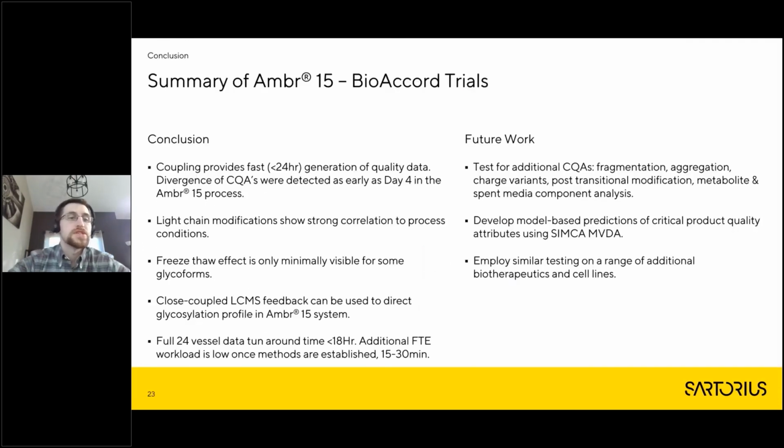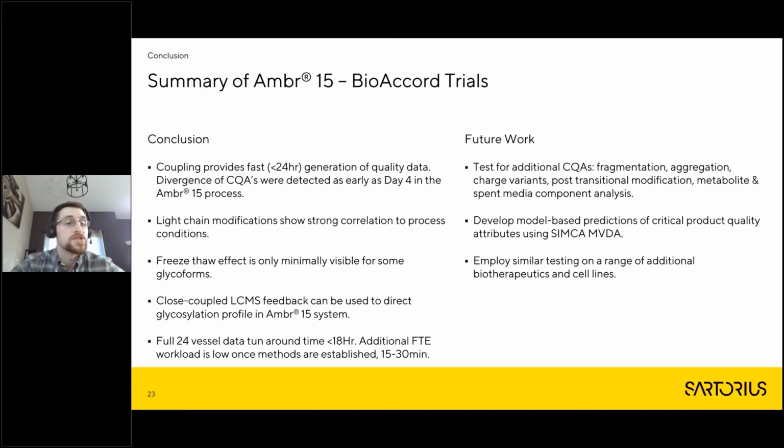Onto some conclusion statements. Coupling these two units together, the AMBER 15 and the BioAccord, we were able to see deviations in these CQA, specifically glycoforms, as early as day 4 using our AMBER 15 process. We were able to see that there were light chain modifications strongly correlated to process conditions. The impact of freeze thaw was minimal but still visible for some glycoforms, and the close coupled LCMS feedback could be used to direct glycosylation profiles. So we successfully directed the glycosylation profile using just one round of testing and one iteration to target a specific glycoprofile using our AMBER 15 process.